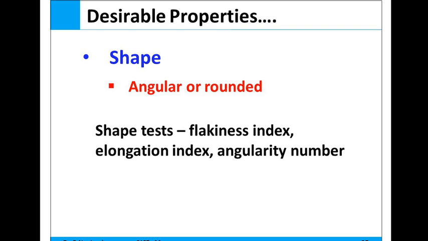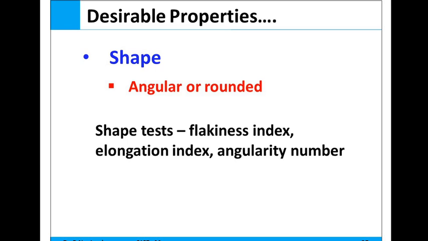So these are the different shape properties, like flakiness index, elongation index, and angularity number, used to find out whether the aggregate is angular or rounded.